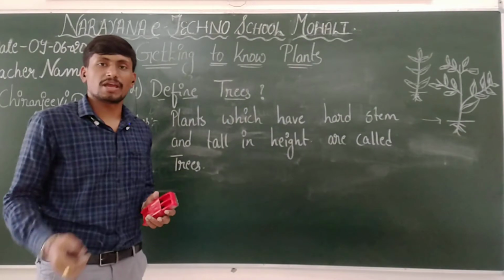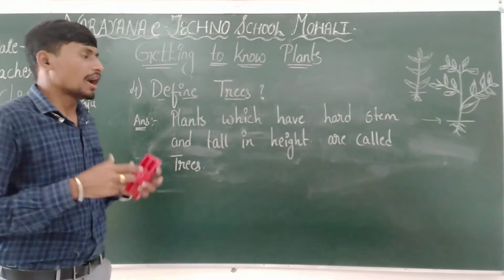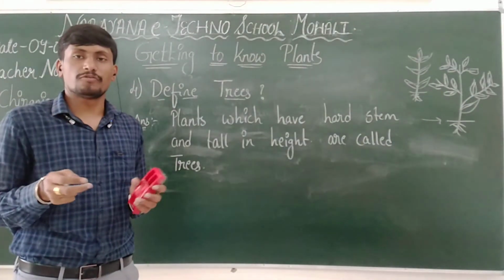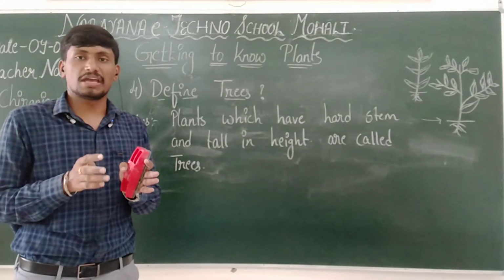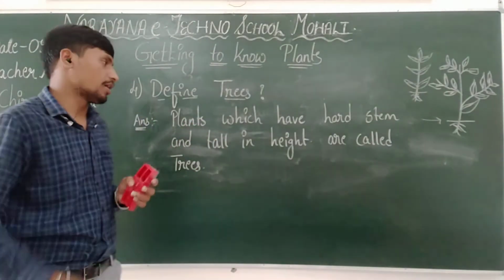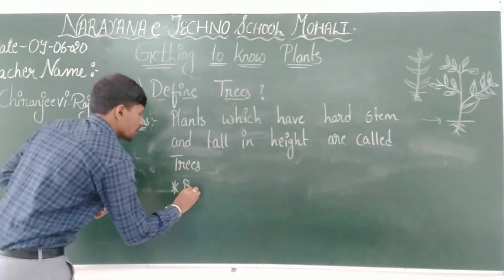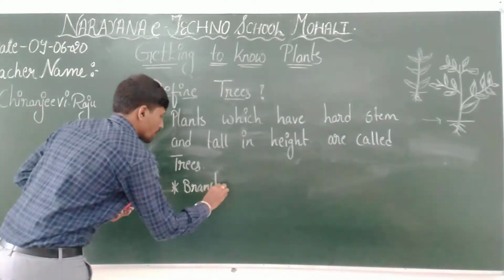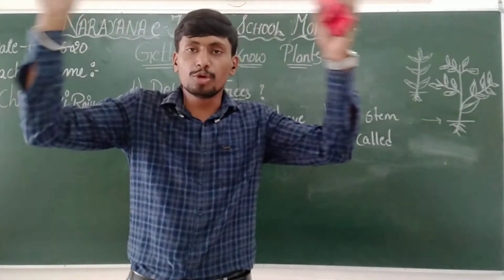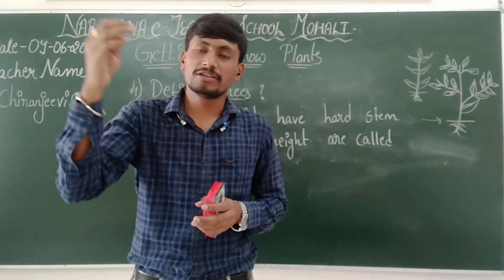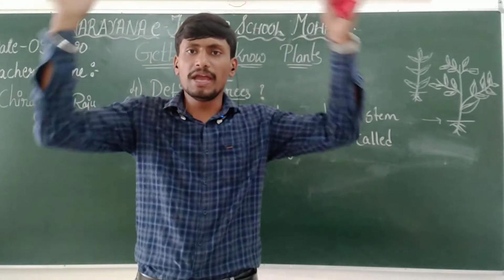Generally, the trees used to have very tall branches. That means tall height stem used to be there, and they used to have hard nature. If you see the mango tree, how it used to be there? It will be very thick, very big, and very hard. And it used to have many branches above the ground level. The stem used to have many branches. Those branches will give rise to many other small branches, and it used to be a big bulk tree.